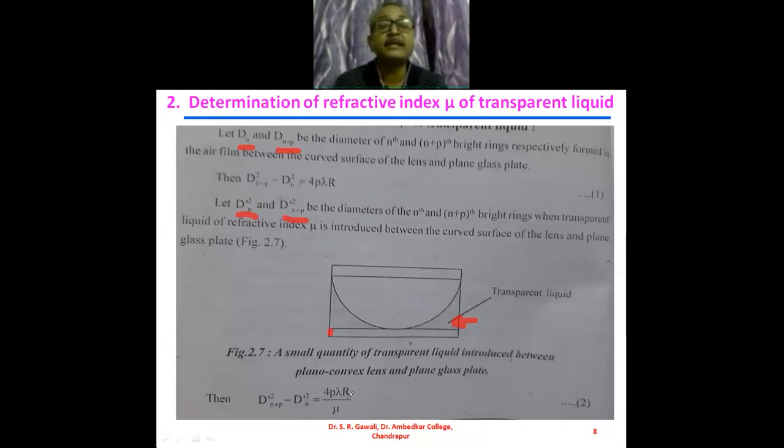So we get here the difference in the diameters when the transparent liquid is introduced.